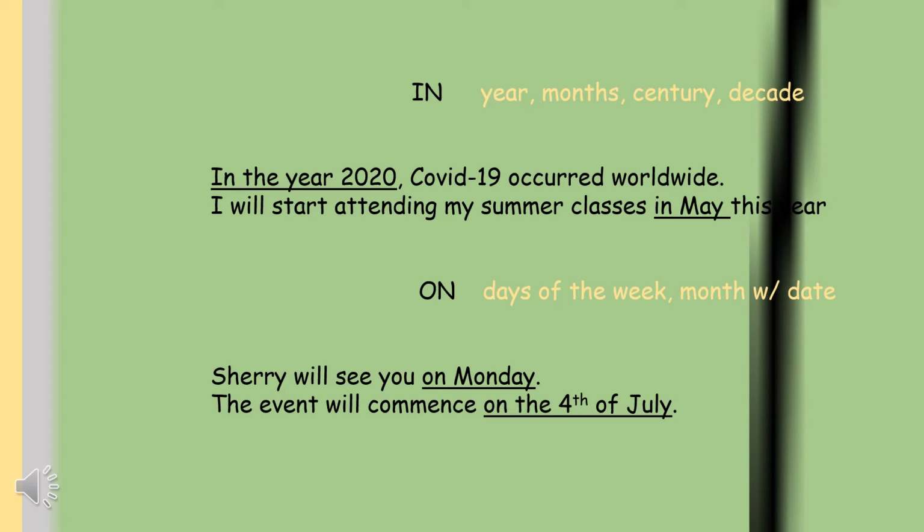For on, the example is, Sherry will see you on Monday. Since we're talking about a day of the week, therefore we say on Monday. Another, the event will commence on the 4th of July. Here, we can see that July has an accompanying date, which is 4th of July. Therefore, we should use on.